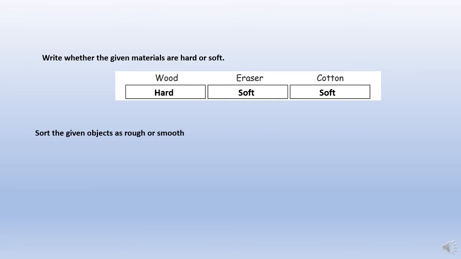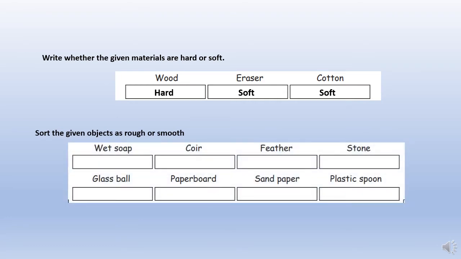Now we need to sort the objects as rough or smooth. Wet soap is smooth, coir is rough, feather smooth, stone rough, glass ball smooth, paperboard smooth, sandpaper rough, plastic spoon smooth.